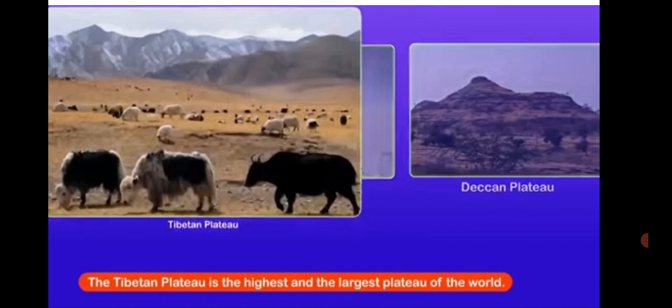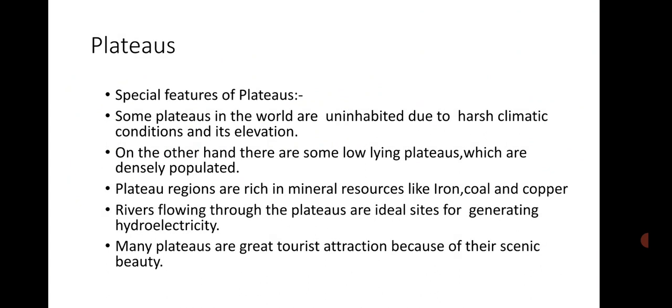In this picture, you can see Deccan Plateau and the Tibetan Plateau. This Tibetan Plateau is the highest and the largest plateau of the world and is also known as the roof of the world. Now let us discuss special features of plateaus. Some plateaus in the world are uninhabited, meaning very few people live there. What is the reason behind this? Due to harsh climatic conditions and its elevation. On the other hand, there are some plateaus which are low lying and are densely populated.